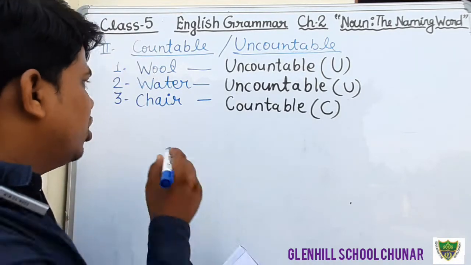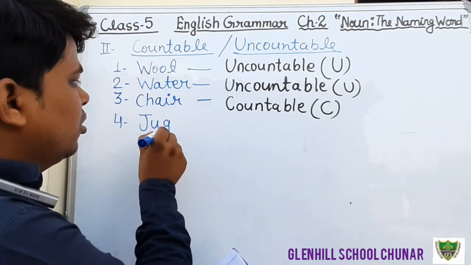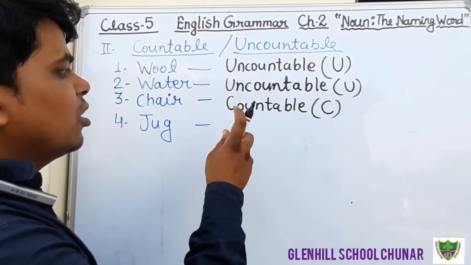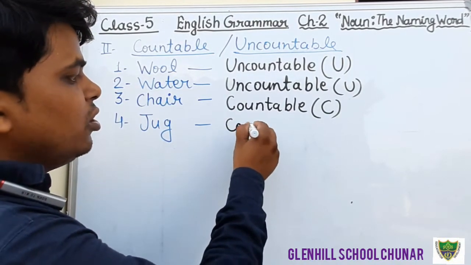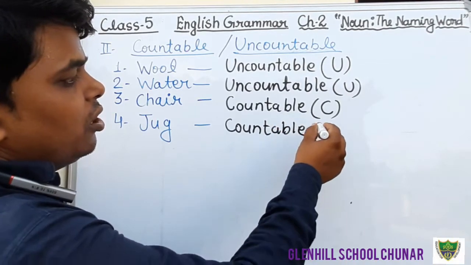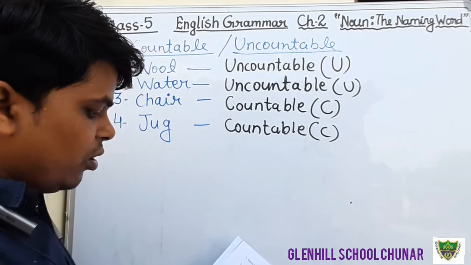Question number 4, jug. We can count the jug. Therefore, the word jug is countable noun. Okay, students? Just write down countable noun. That is countable noun. And the next question, music.